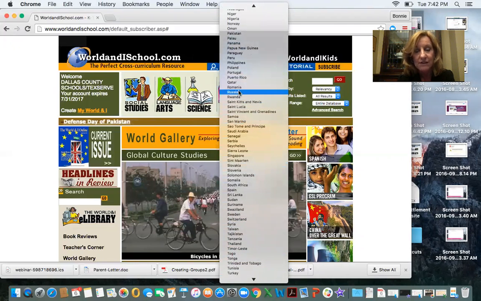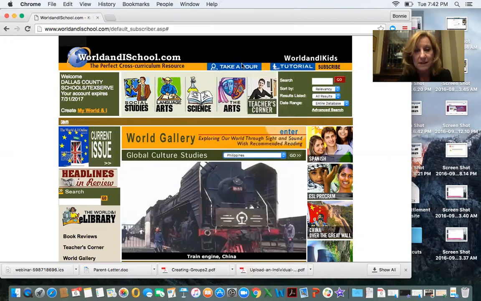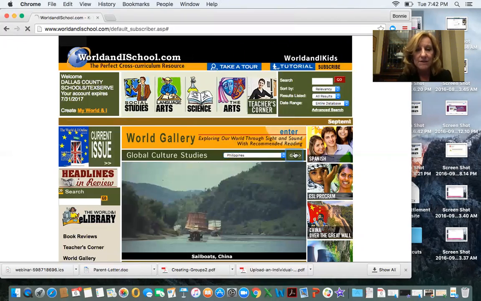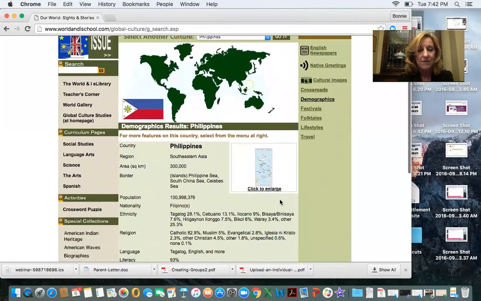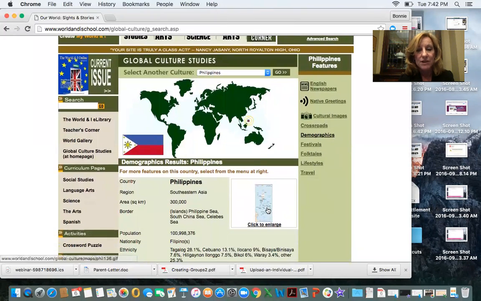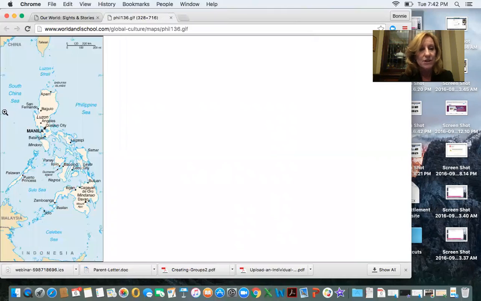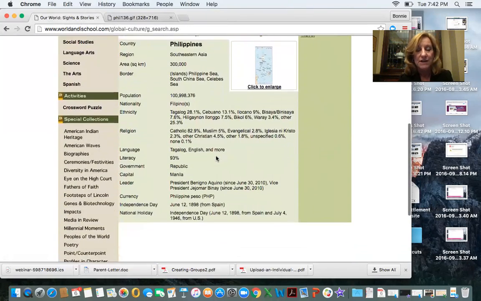For instance, I could check the Philippines here and go there. That country will be highlighted in the center of the page with a map that shows where the country is, the flag, and then a map of the country here that I could click and enlarge and print off if I like. And then there is demographic information on that country here.